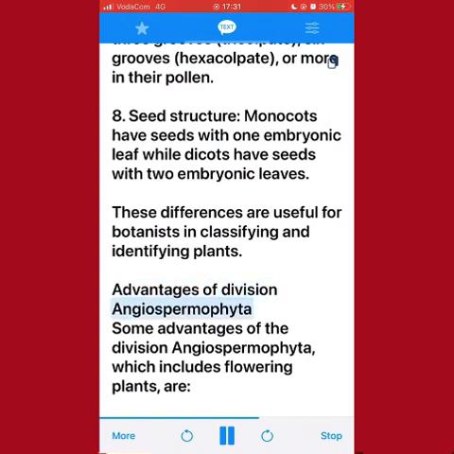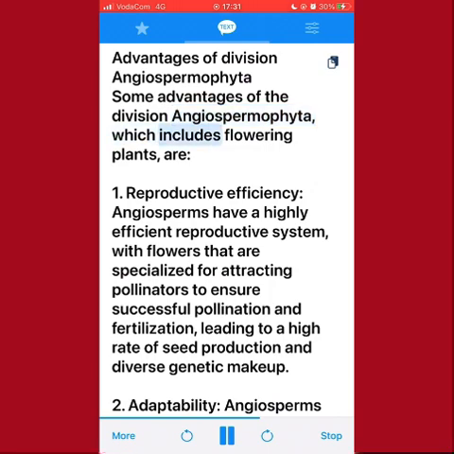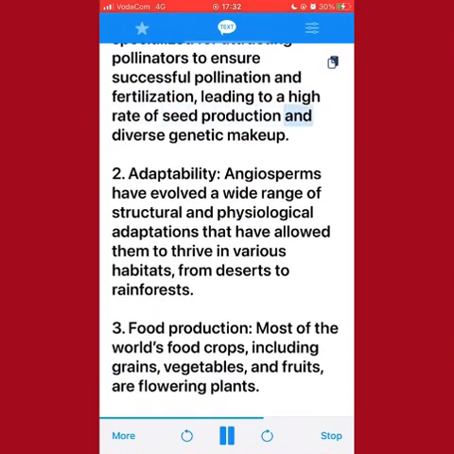Advantages of division Angiospermophyta. Some advantages of the division Angiospermophyta, which includes flowering plants, are: 1. Reproductive efficiency. Angiosperms have a highly efficient reproductive system, with flowers that are specialized for attracting pollinators to ensure successful pollination and fertilization, leading to a high rate of seed production and diverse genetic makeup. 2. Adaptability. Angiosperms have evolved a wide range of structural and physiological adaptations that have allowed them to thrive in various habitats, from deserts to rainforests.